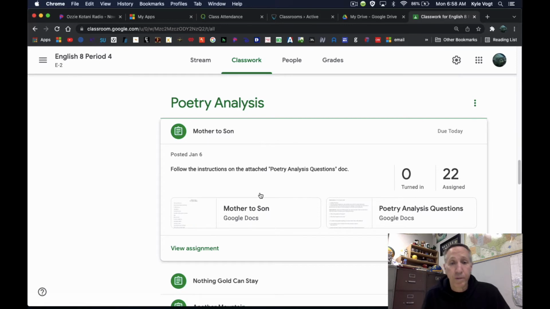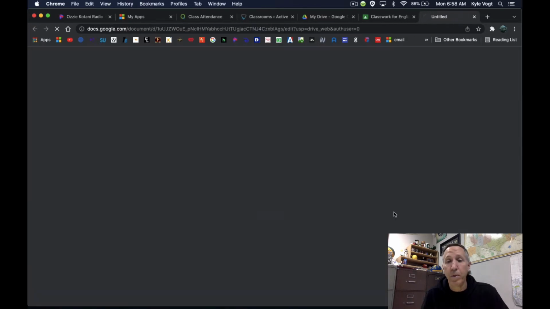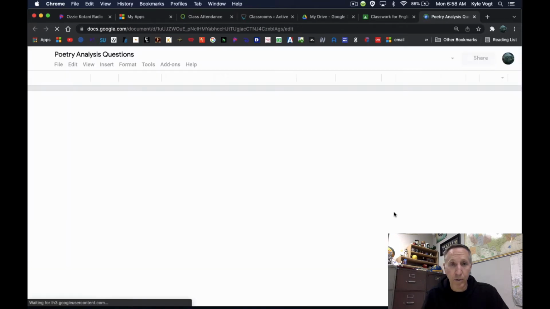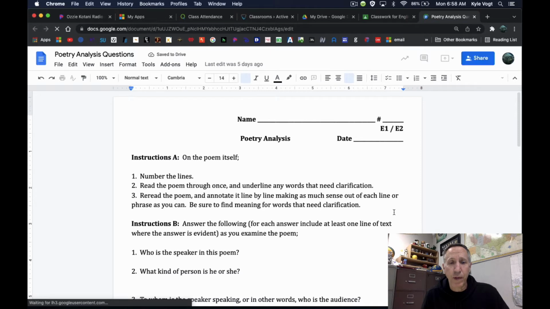And so if you're absent, you're going to open up the poetry document, and you're going to open up poetry analysis. If you're here in class, you have both of these things. I'm going to go ahead and open up poetry analysis so I can guide you through this task today. This is a new form that I've created, and it's based on how we analyzed the previous poems that we've read this year in class.